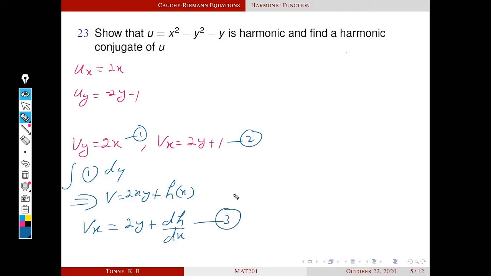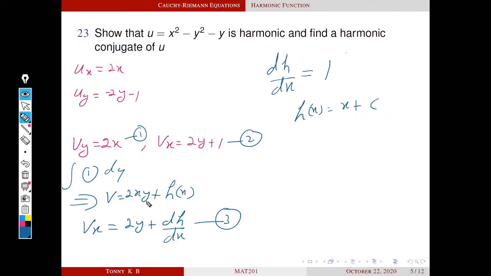Then comparing 2 and 3, because 2 is vx equal to 2y minus 1 and 3 is vx is equal to 2y plus dh by dx. Comparing these two, we get dh by dx. What is dh by dx? Yes, that is equal to 1. Okay, now h is a function of x alone, so you simply integrate this equation with respect to x. So we get h equal to x plus c, where c is an arbitrary constant.